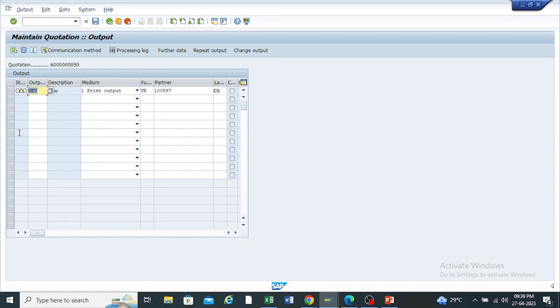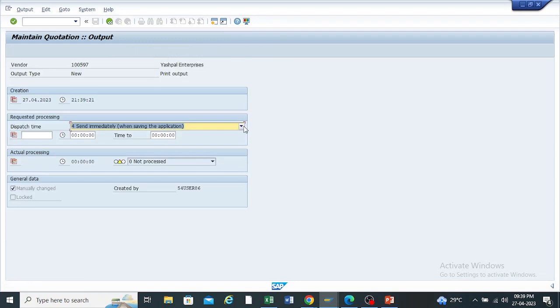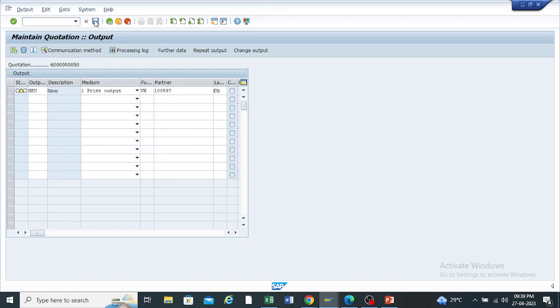After entering this, select it and go to the further data. By default it will come as send immediately when saving the application. Just take back and save this.